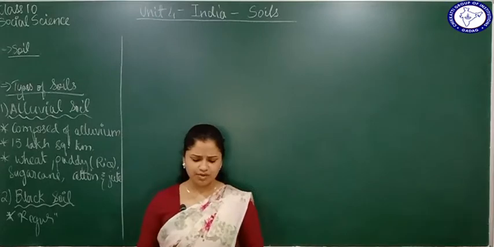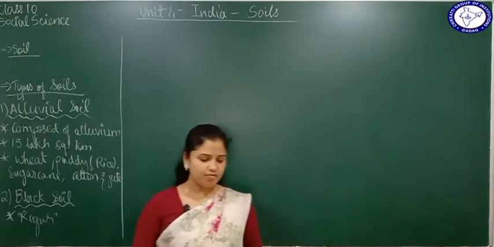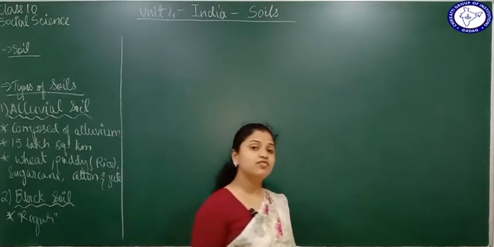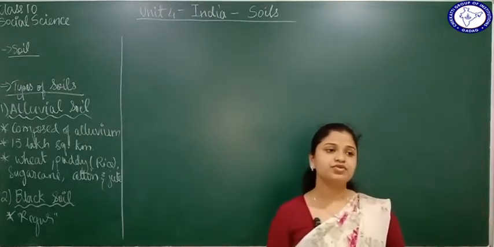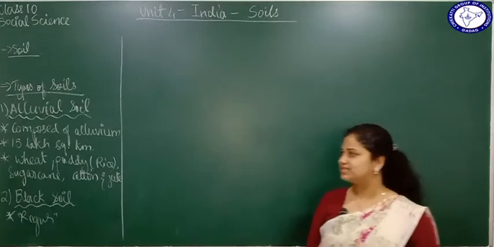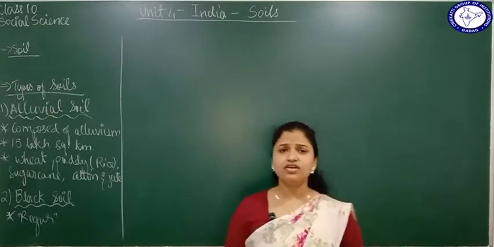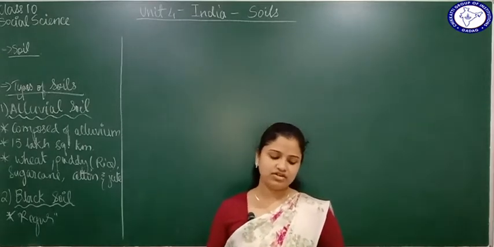Now how is black soil formed? It is formed by the weathering of lava rock. Initially, lava rocks were there in that area, and now they have been broken down to form this black soil. It is either black or grey in color, mostly black or greyish.